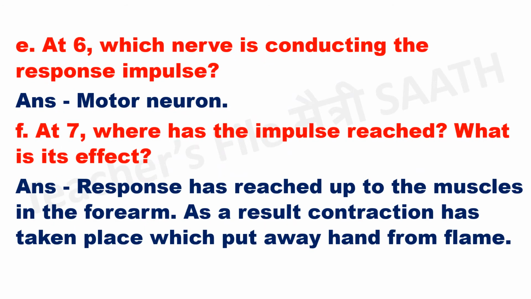At 6, which nerve is conducting the response impulse? Answer. Motor neuron. At 7, where has the impulse reached? What is its effect? Answer. The response has reached up to the muscles in the forearm. As a result, contraction has taken place, which puts the hand away from the flame.